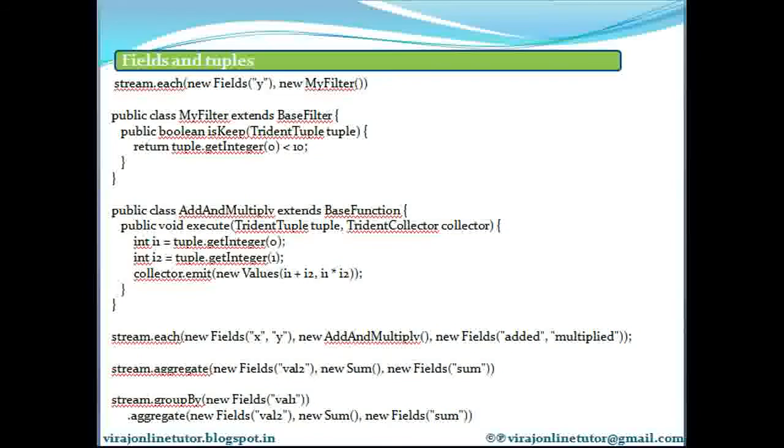Consider this example, wherein suppose you have a stream called stream that contains the fields x, y and z. To run a filter called myFilter that takes in y as input, you will write it this way. Suppose the implementation of myFilter is like this.